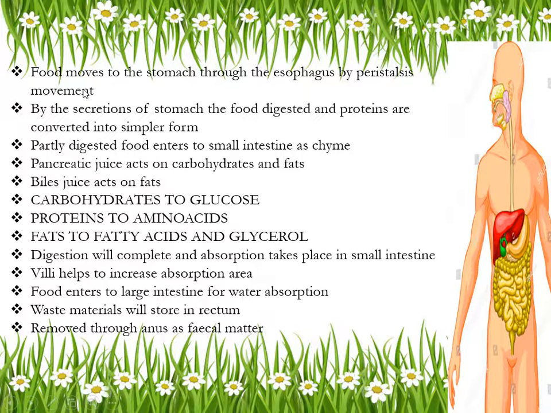Okay. Then next what will happen? The food which has reached the stomach, after that, by the secretion of the stomach, the food is digested and proteins are converted into a simpler form. We have discussed this. Proteins are broken down in which compartment? Stomach. And then their energy will be released. And next, partly digested food enters the small intestine as chyme. What is meant by chyme? I told this. What is meant by chyme?